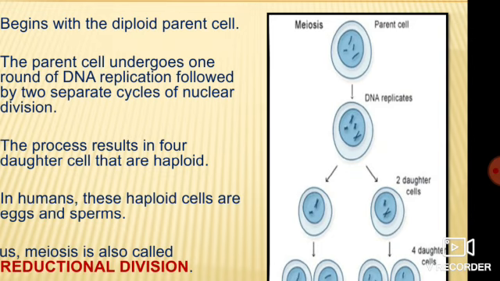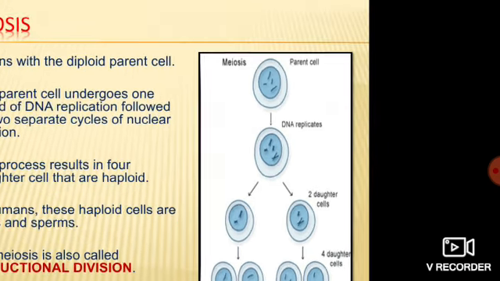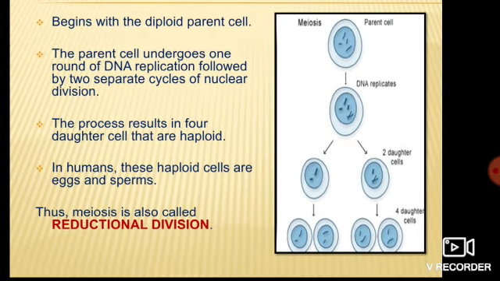And then whatever DNA-replicated cell is produced, that undergoes meiosis. After meiosis 1, it produces 2 daughter cells, and these 2 daughter cells after meiosis 2 produce 4 daughter cells. Got it? At the beginning the parent cell has a diploid number of chromosomes, means 2n, right? After interphase, its DNA gets replicated. Now it follows meiosis.